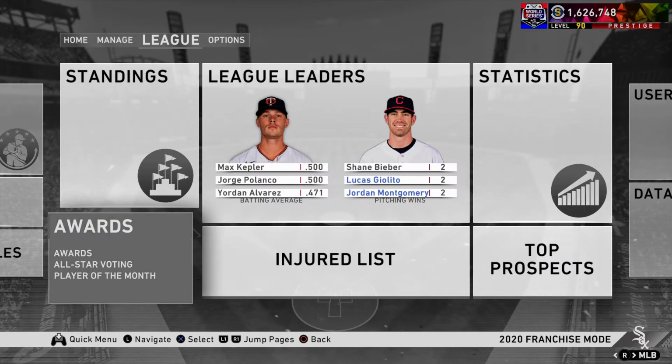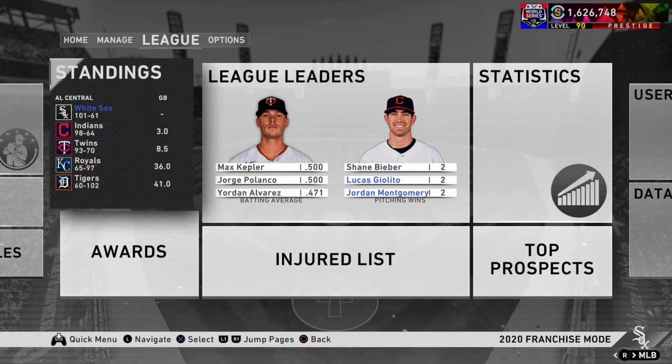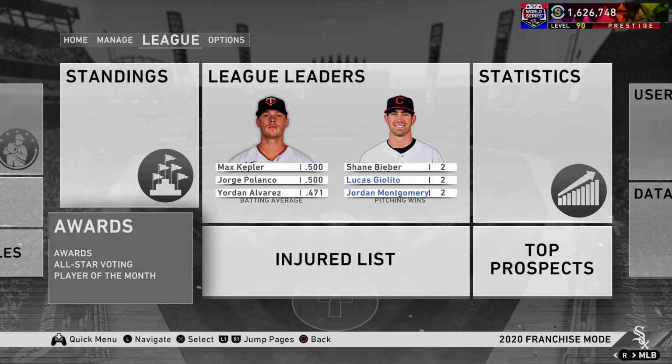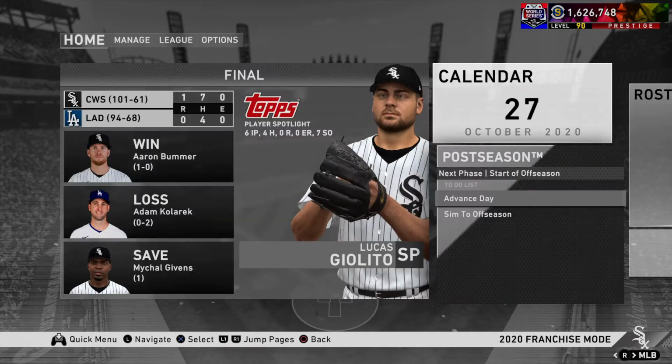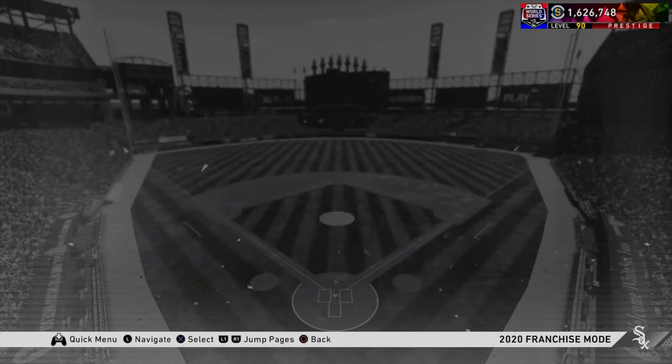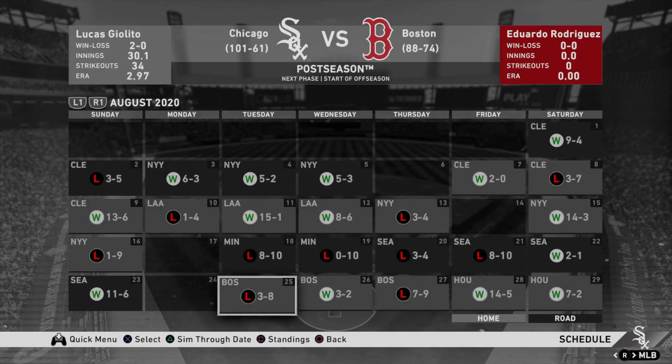So first thing I noticed is it's doing the same thing it did last year. I did this exact same thing in my Brewers March to October last year. I came into the franchise mode screen to look at stuff, and it teases you here. It says under the awards panel, you can look at the All-Star voting, but when you click on it, that disappears. So if it's doing the same thing as last year, we won't even be able to look at the All-Star game. Yeah, we can't do that.